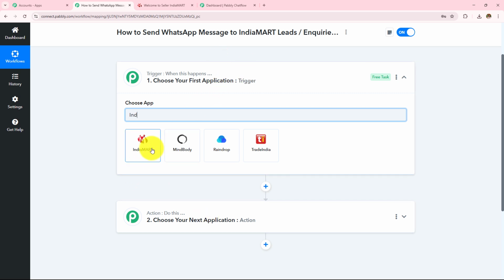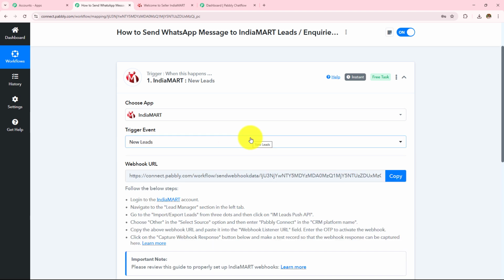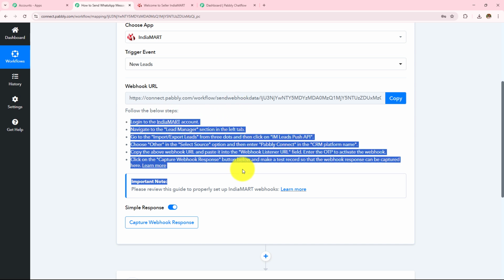So here in my trigger application, I have taken IndiaMart, and then in my trigger event, I am going to take this new leads. Now I have to make a connection between Pabbly Connect and IndiaMart, for which a webhook URL is provided to me, and this webhook URL is going to act as a bridge to connect my IndiaMart with Pabbly Connect. So reading this help desk, I am going to make this connection, and to make this connection,